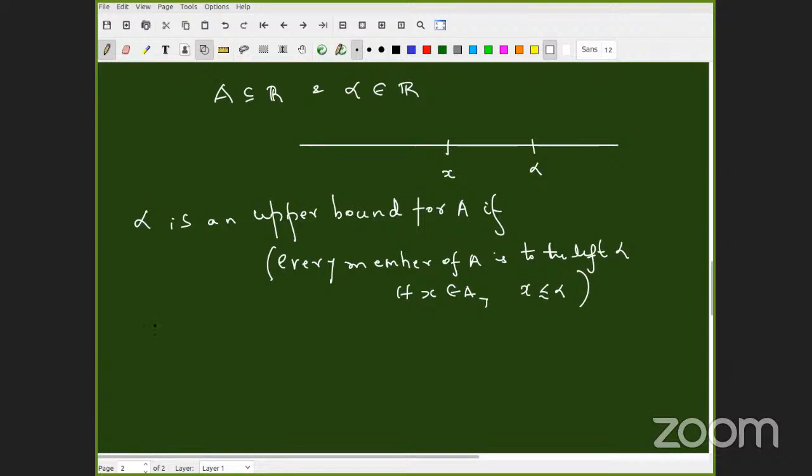Now, can all of you think of what the symbolic form of this definition should be? Alpha is the upper bound of A, if. Can all of you think of this in symbolic form?